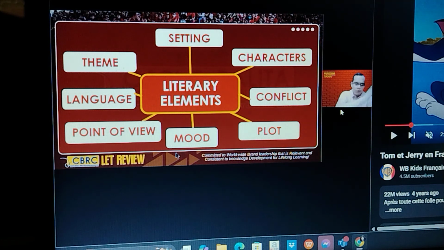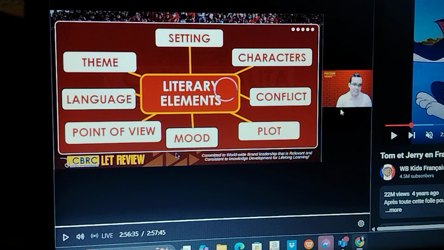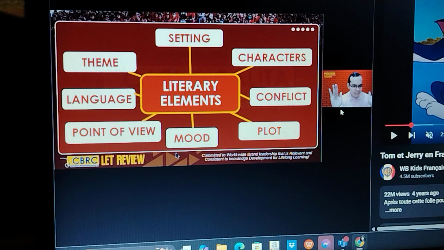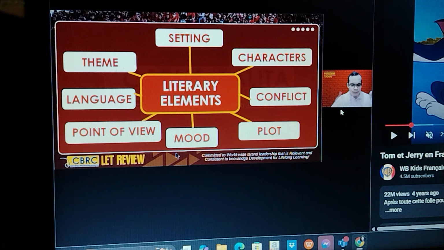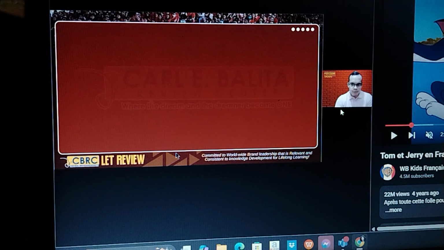Next is the language. Did the story use some figurative language or figures of speech? Maybe simile, maybe metaphor, maybe alliteration, maybe, let's say, hyperbole, personification. And then the last one is the theme, which is the central message of the story. All right, so those are the basic literary elements of any literary piece that you must understand before you write a literary analysis.